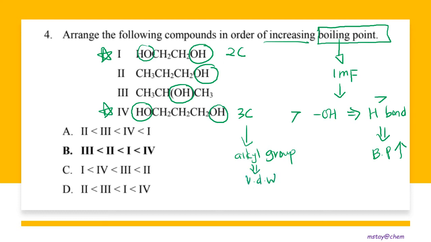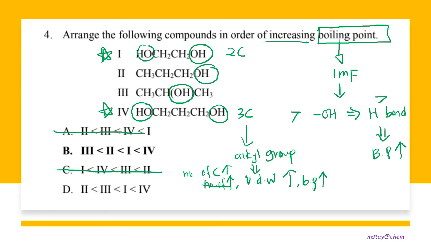The van der Waals force will become stronger if the number of carbon is more. Therefore, compound 4 has more carbon, so the boiling point is higher. When van der Waals force increases, boiling point is also higher. And then the second highest is compound 1. So that's why option A and C are out already.